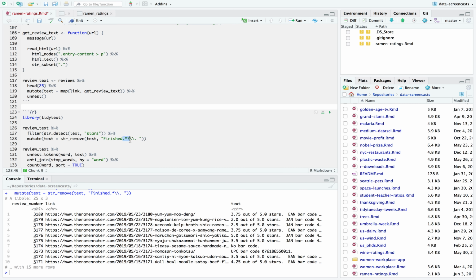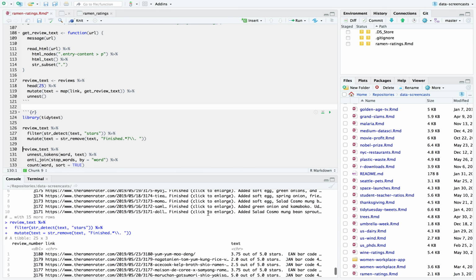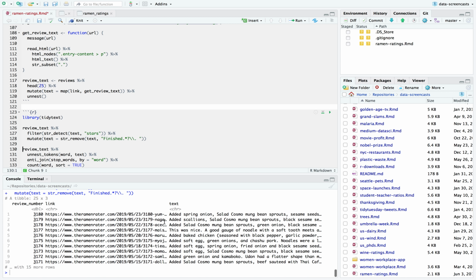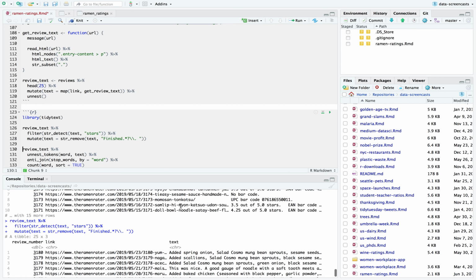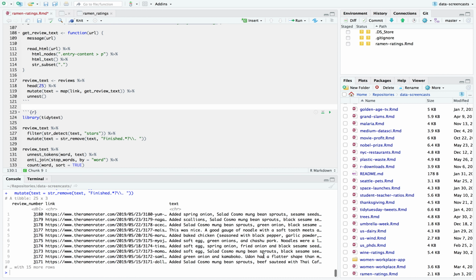Finished, this means not greedy, so some number of letters. I could have done click to enlarge, I didn't want to add that. So there we go. And now we move it to like, this was nice, or often it says what the reviewer added, spring onion, etc. And here I can say review paragraphs.